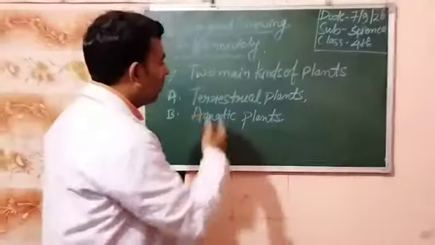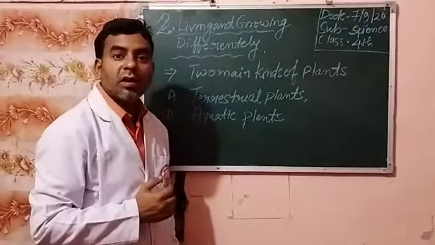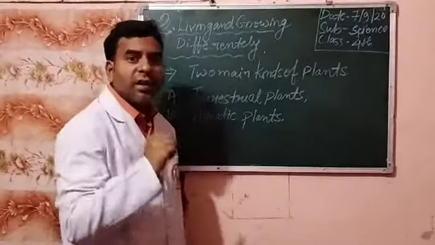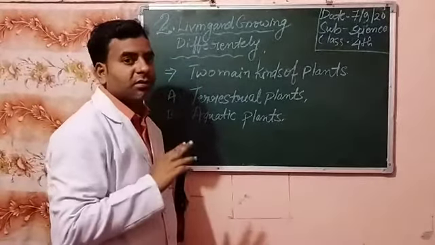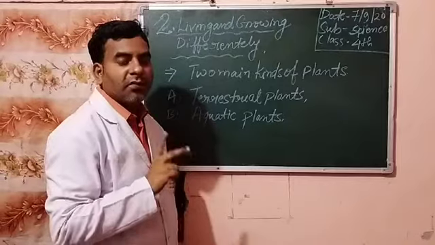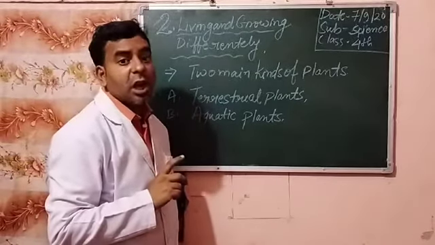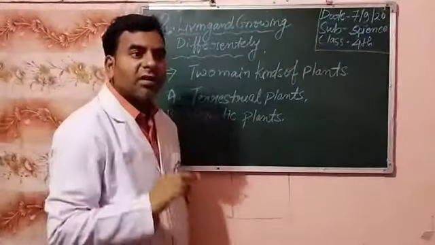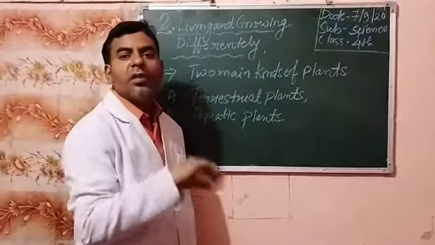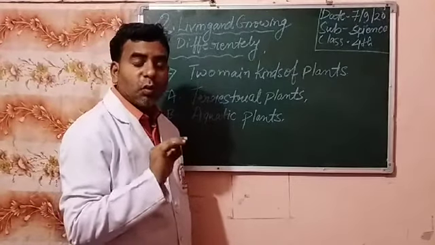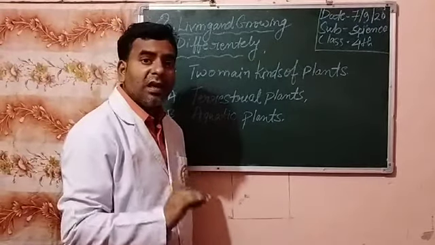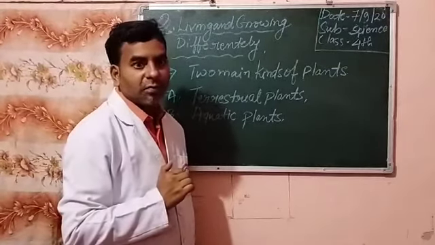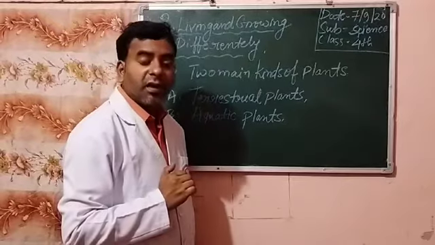So students, today our chapter is based on plants. There are two types of plants on our earth: first terrestrial and second aquatic. What is the meaning of terrestrial and what is the meaning of aquatic? Terrestrial means those plants that mainly grow on land, the surface of the earth.